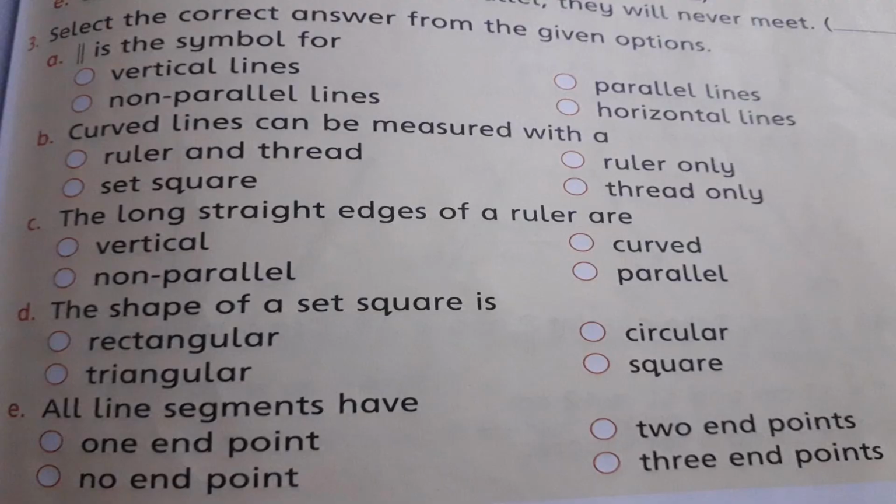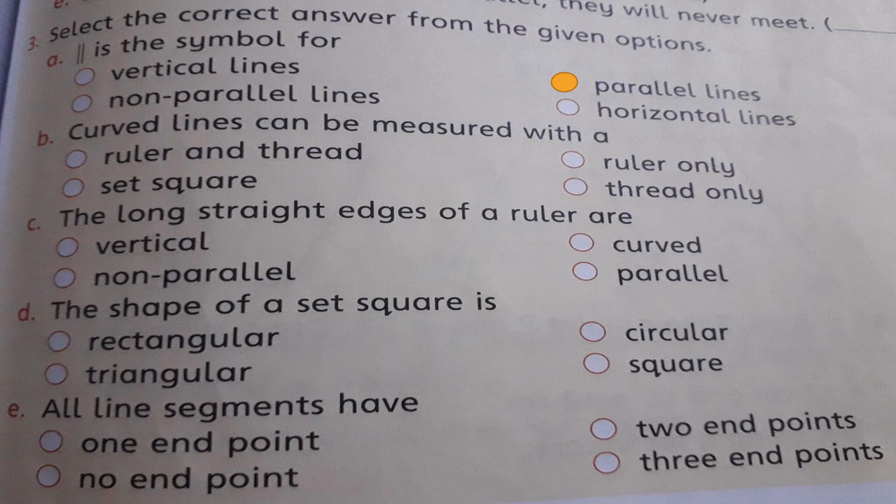Now we will move to the next question. Question number 3. Select the correct answer from the given options. Dear students, in this question, 4 options are given and we have to select the correct option. Part A, the figure is given and it is a symbol for. Options: vertical lines, parallel lines, non-parallel lines and horizontal lines. It is clear from this symbol that it is a symbol of parallel lines, which never meet or intersect each other.